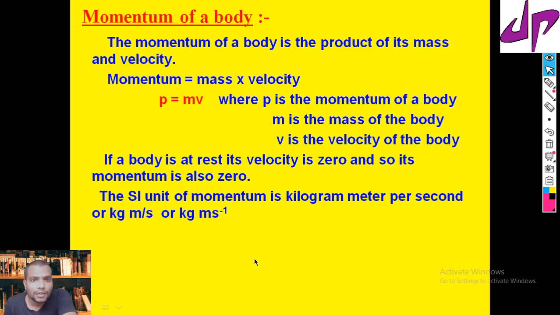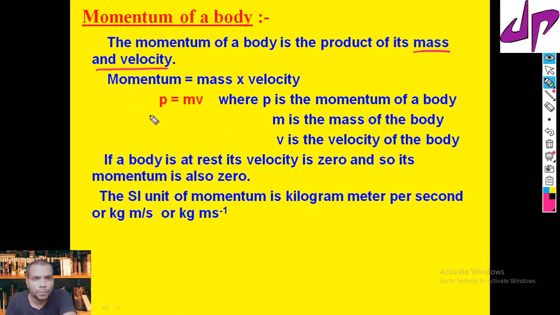Today I would like to explain one more important property of a moving object, that is momentum. So let's define what momentum is. It's very simple. Momentum of a body is defined as the product of mass and velocity.